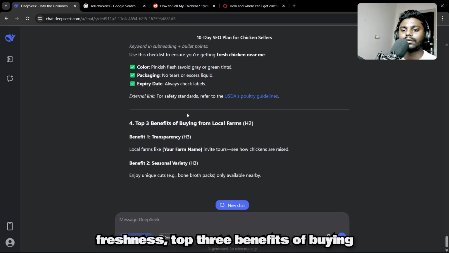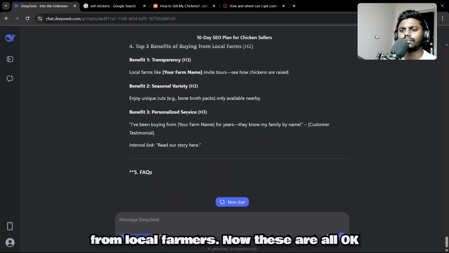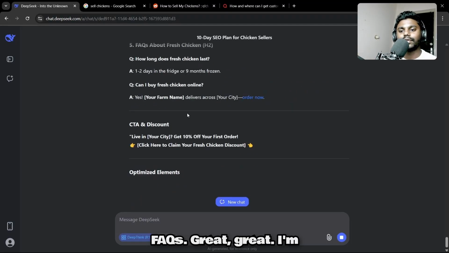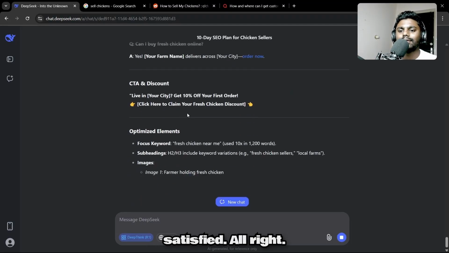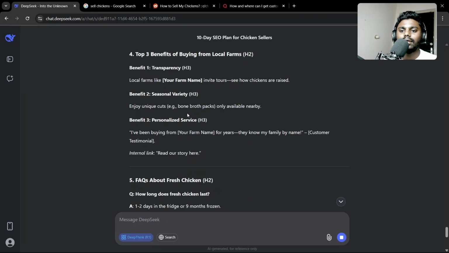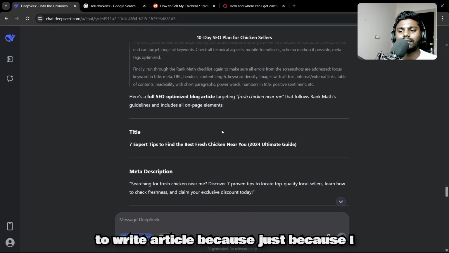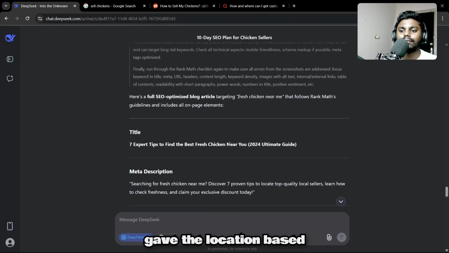How to verify freshness. Top 3 benefits of buying from local farmers. Now these are all okay. FAQs, great. I'm satisfied. Alright. Because I think it's struggling to write the article because I gave a location-based keyword. But it's fine though, okay, it's fine.